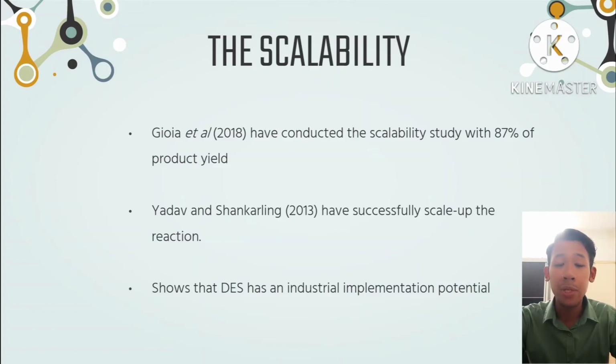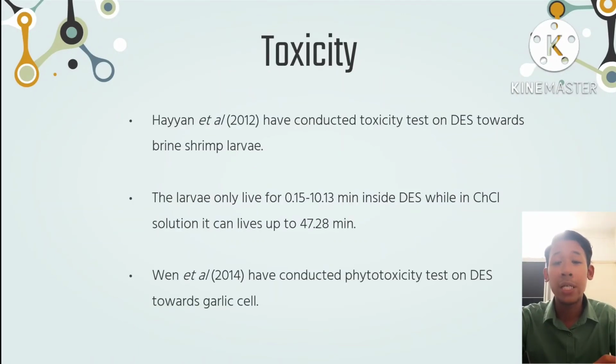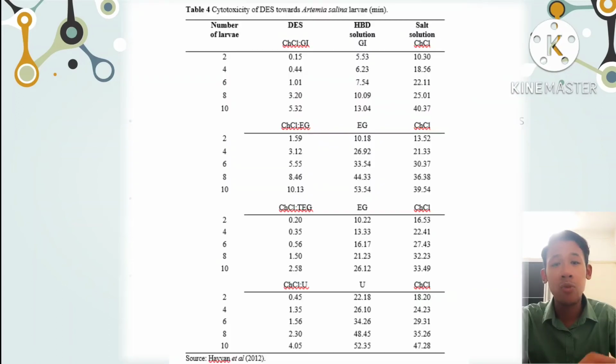And last, we will go to the limitations. Apart from all the good parts, the high yield, the good recyclability, and the scalability potential, there are also several limitations. DES was reported to be toxic towards several species, and the biodegradability is also inconsistent. First, we'll take a look at the toxicity. Hayat et al. conducted toxicity tests of DES toward brine larvae, and based on the result, the larvae only lived for a short time, from 0.15 until 10 minutes, while in the choline chloride solution, they could live up to 47 minutes.